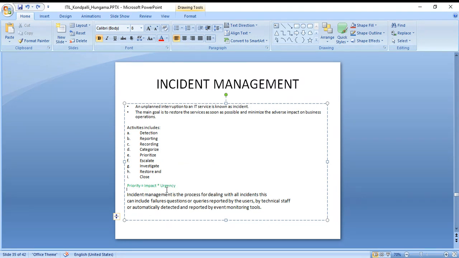Okay. Now, what is incident management? It's a process for dealing with all incidents. This can include failures, questions or queries reported by users, by technical staff, or automatically detected and reported by an event monitoring tool. So earlier we studied event management. We get an event, and based on that, an incident gets created, and on the incident we actually work.